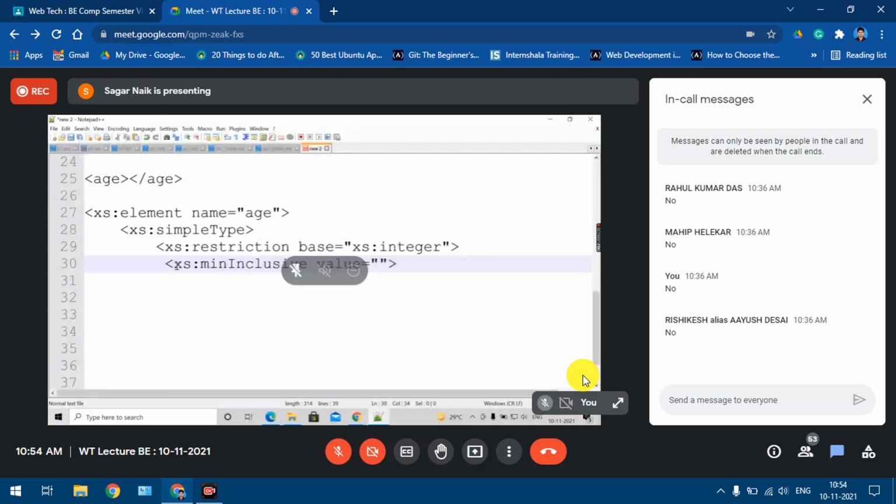This I'm closing over here. And similarly, xs:maxInclusive value equal to 120. Both these values are inclusive. This is a minimum value and this is a maximum value, both included. Fine. So even this I'll close.